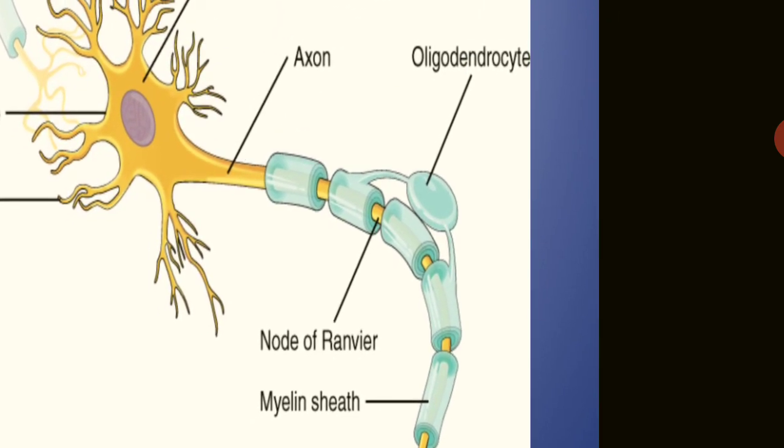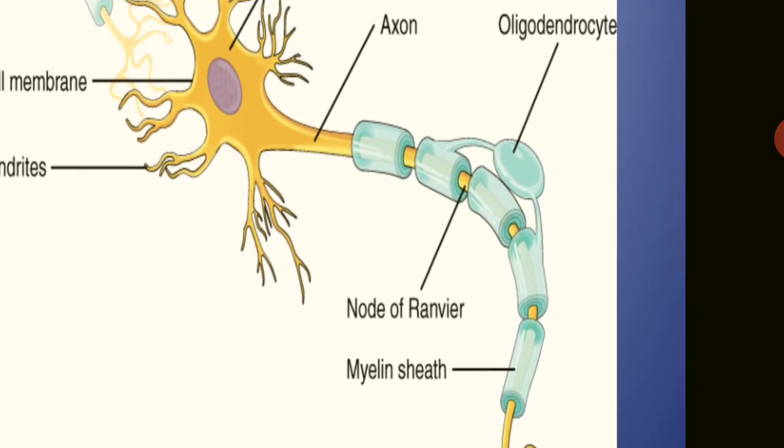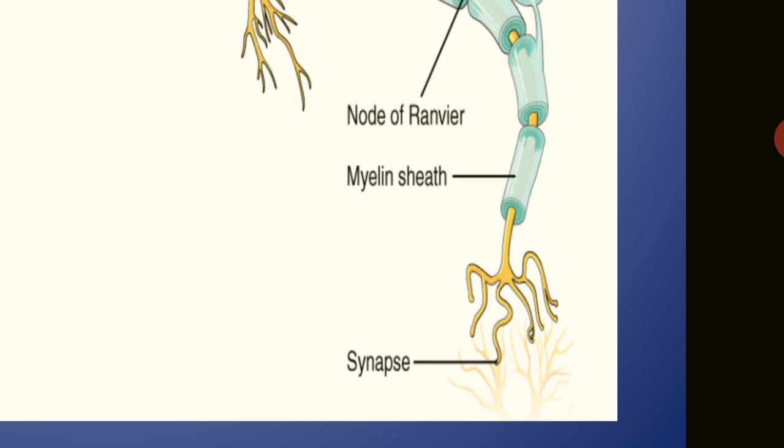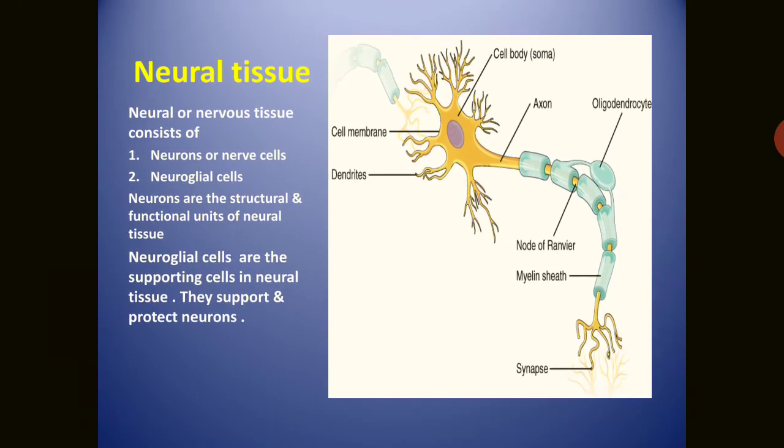And oligodendrocyte cells are present, known as the supporting cells, and after that a valve-like structure is found, that is known as the synapse. Synapse is responsible for joining to another nerve cell. So this is the basic structure of the animal tissue.